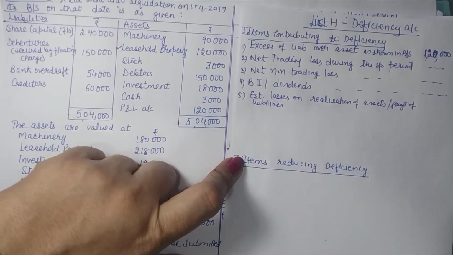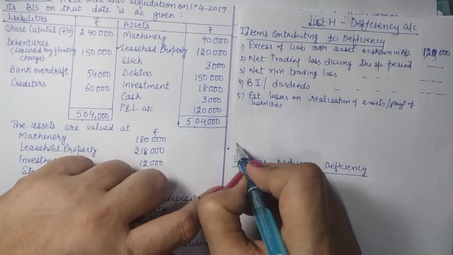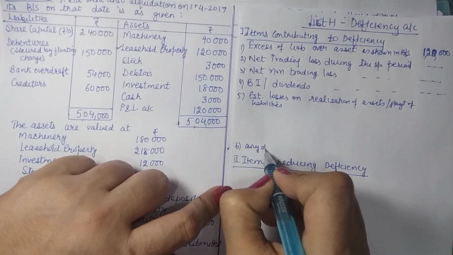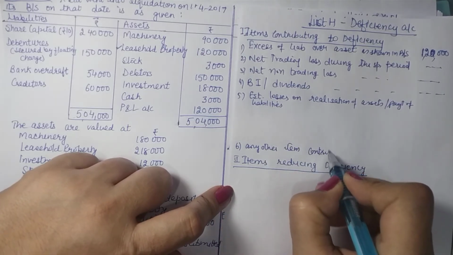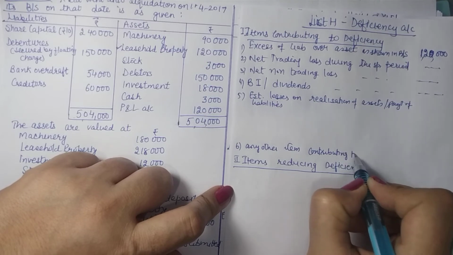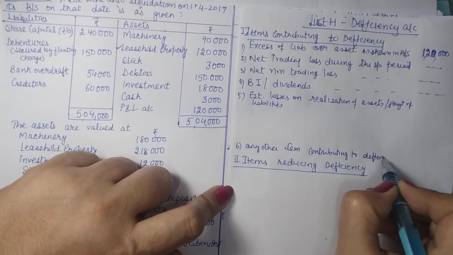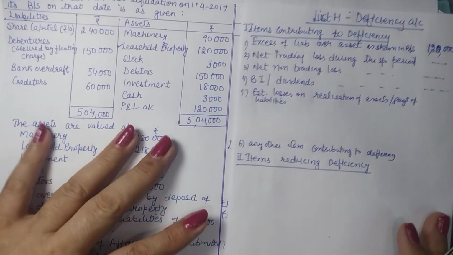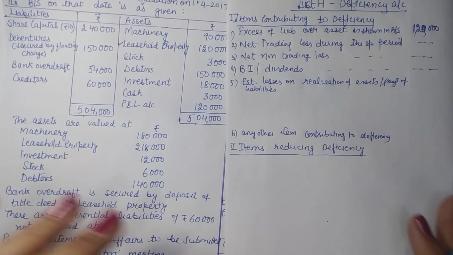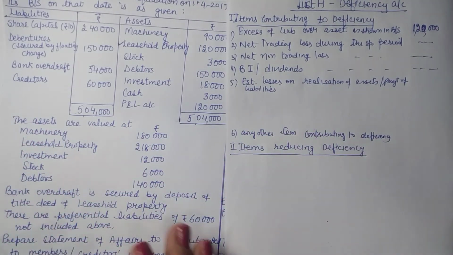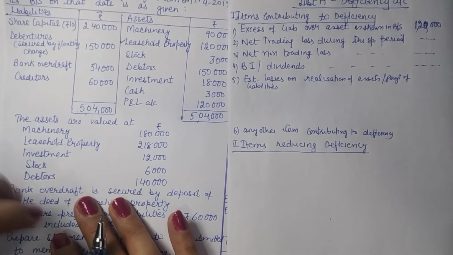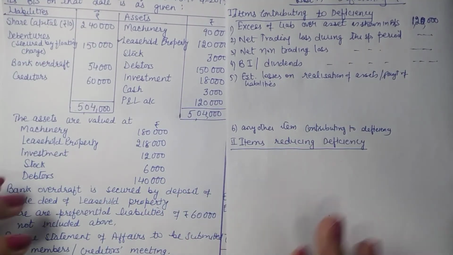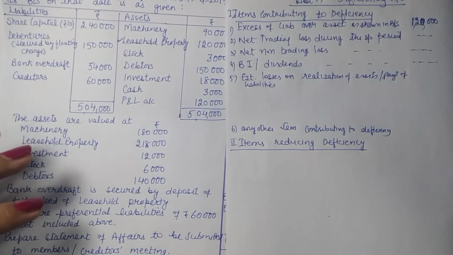And any other item. Any other item means that if anything is given which is contributing to deficiency will be reported here. So it covers any uncertain thing. The list is not exhaustive, so we don't have to remember 6 things or 5 things. If any information is given here which you think is going to add to the deficiency, it will come here.